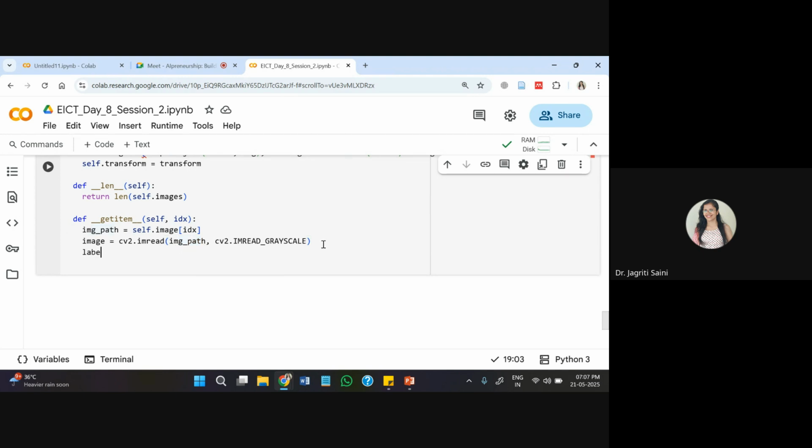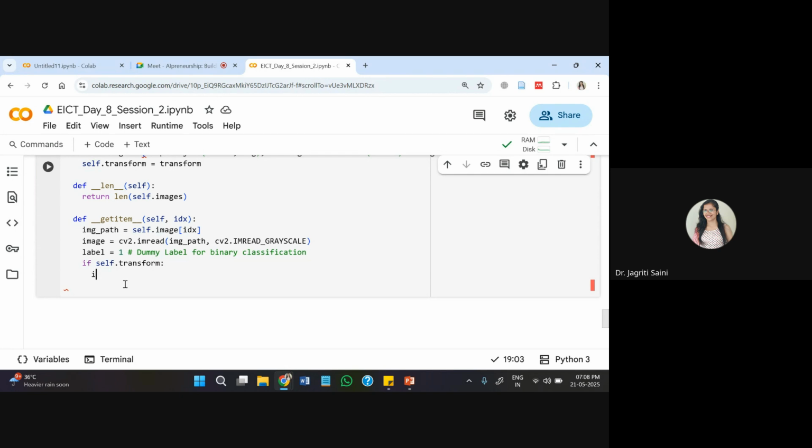Now next to this I'll go with the label. Currently we are keeping only a dummy label because that will be required by the model, since we are not making any kind of classification from the model, like anything based on total etc. We don't want to make any classification, so I'm just passing a dummy label that will be required by the model, because generally models are designed in such a manner that they look forward to a label.